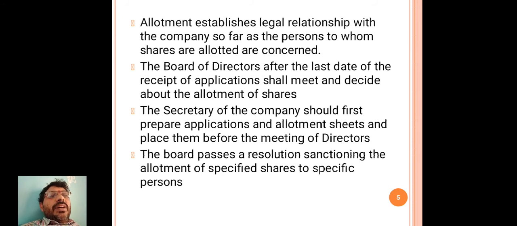The secretary of the company should first prepare applications and allotment sheets and place them before the meeting of directors.